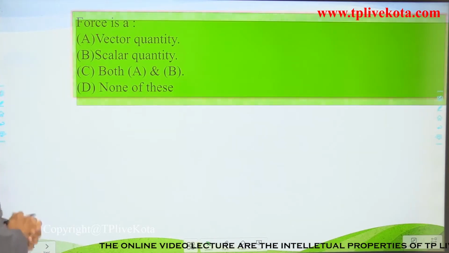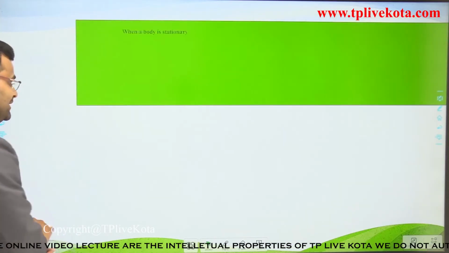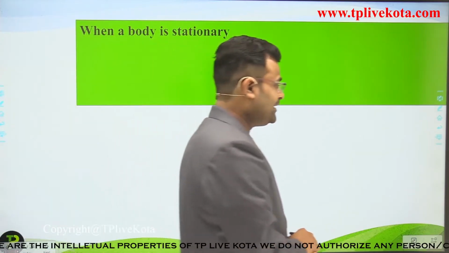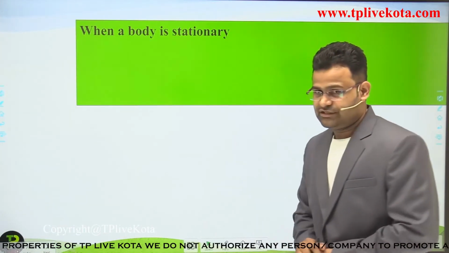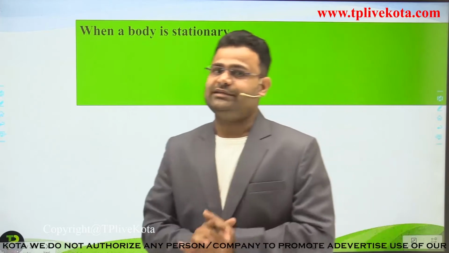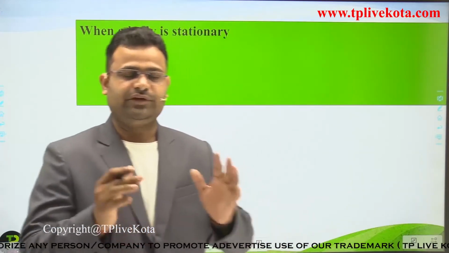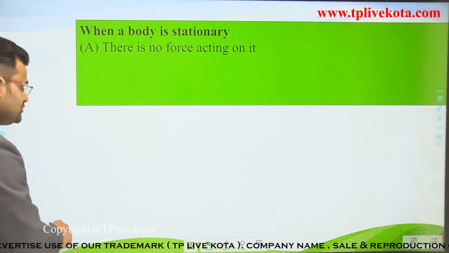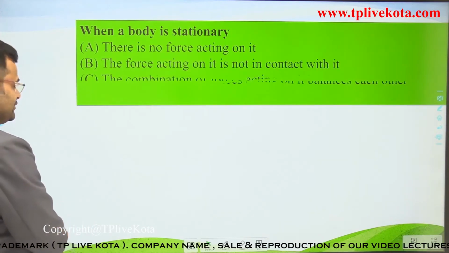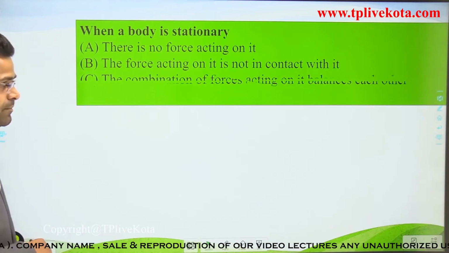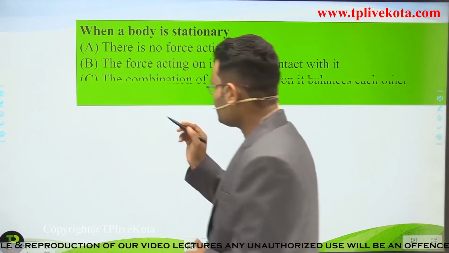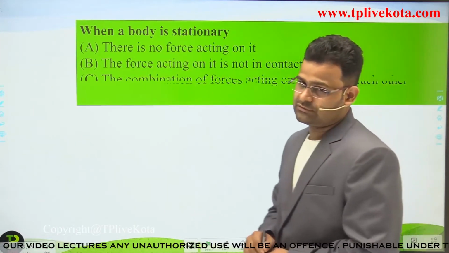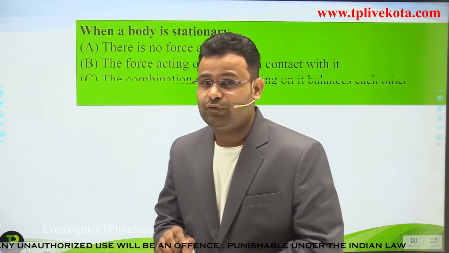Now next question says, when a body is stationary, let's suppose a body is stationary, means there is no motion, means we can say body at rest position. Now dear students, use some logic and give the answer of this question. First option, there is no force acting on it.